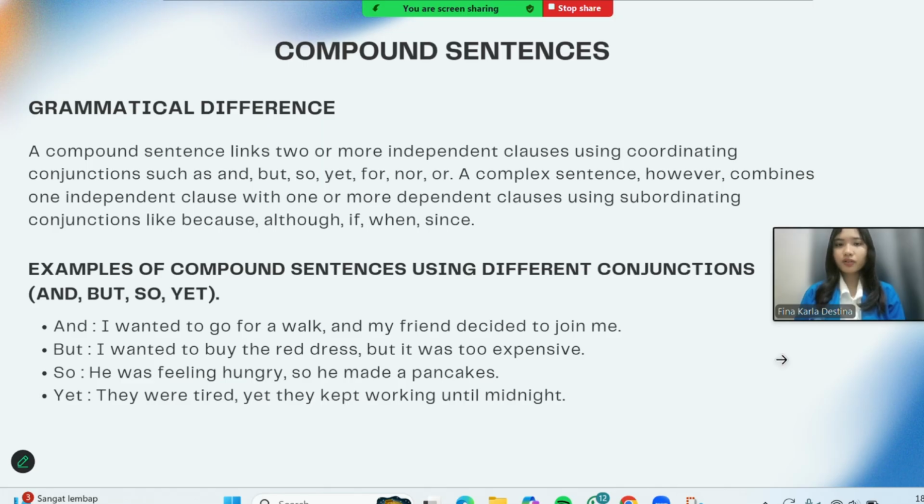Examples of compound sentences using different conjunctions: and, but, so, yet. First, "and": I wanted to go for a walk, and my friends decided to join me. Number 2, "but": I wanted to buy the red dress, but it was too expensive. Number 3, "so": He was feeling hungry, so he made pancakes. Number 4, "yet": They were tired, yet they kept working until midnight.